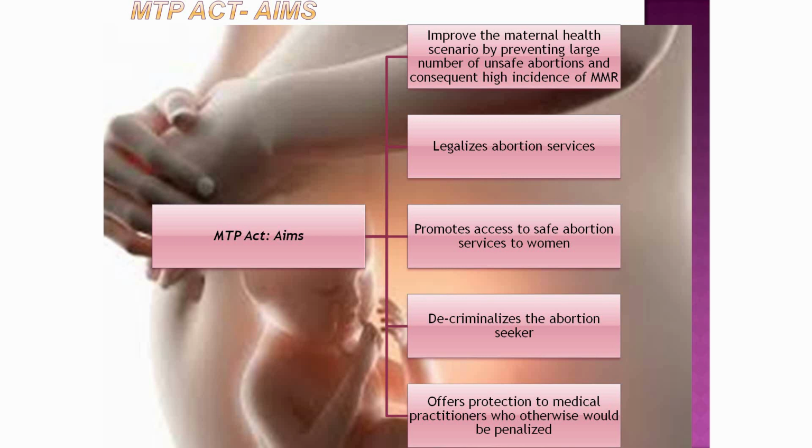So, obviously we can bring down the maternal mortality rate. Then it is going to legalize abortion services, because of which we can bring down illegal or criminal abortions. Then it promotes access to safe abortion.